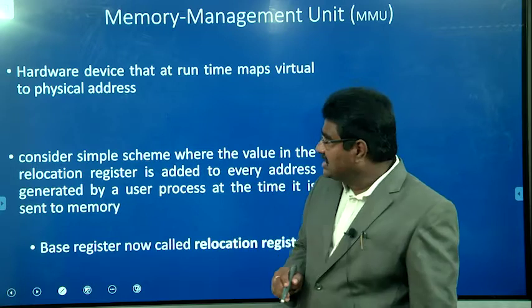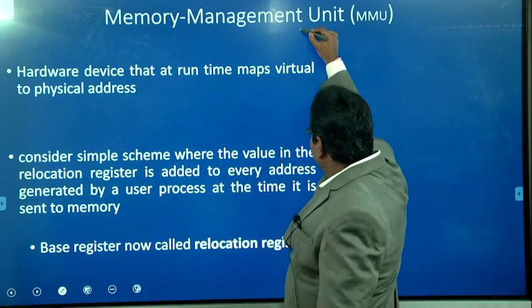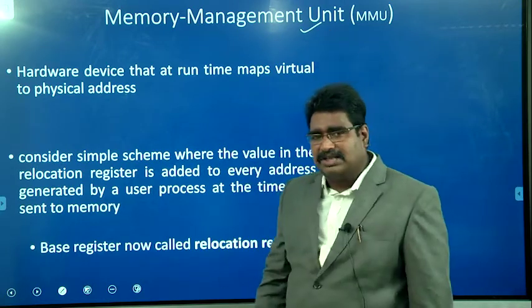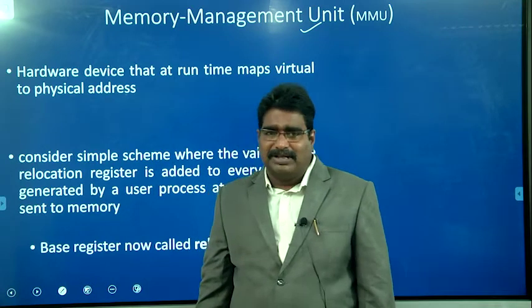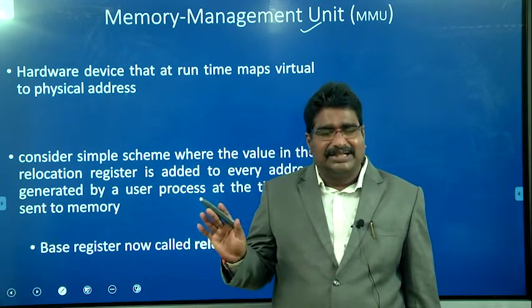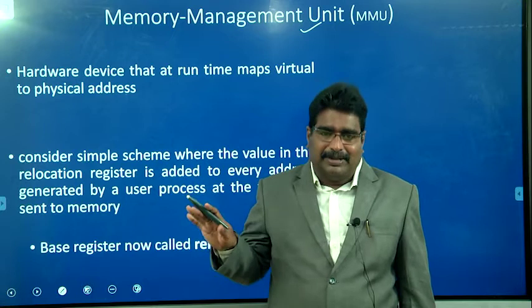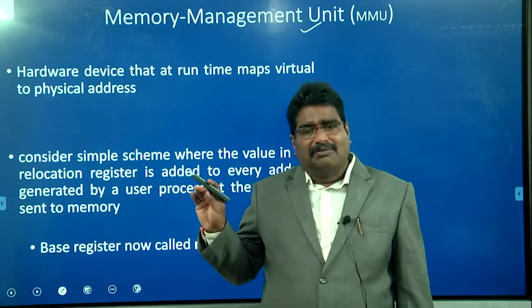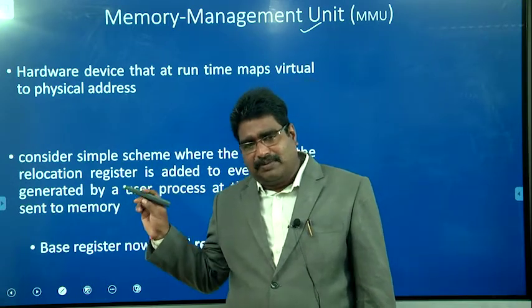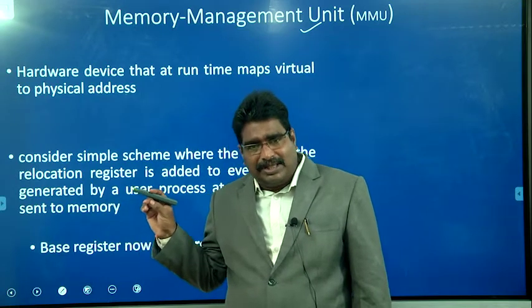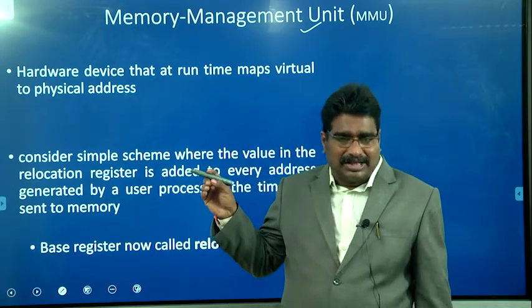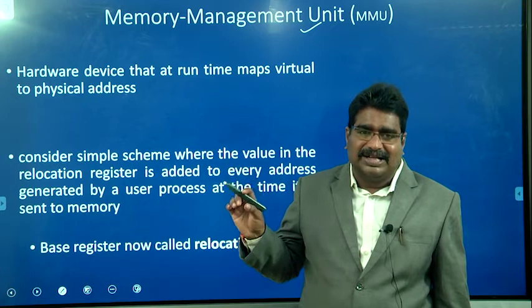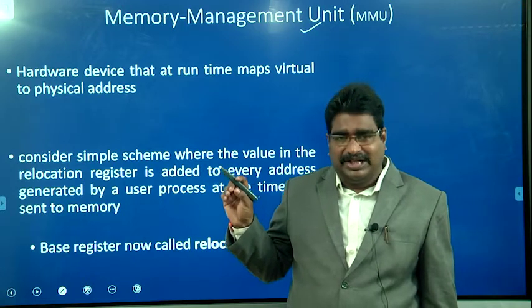Now we try to discuss the memory management unit. It is also called the MMU, memory management unit. The name itself indicates that it manages the primary memory. Once the processor generates a particular instruction, the memory management unit, based on the logical address, identifies the physical address of the particular instruction or data.